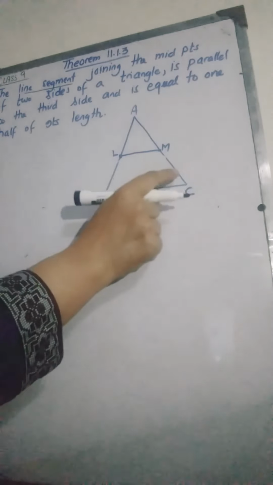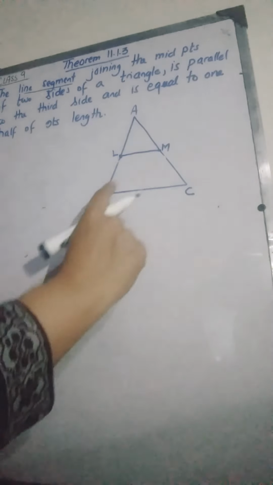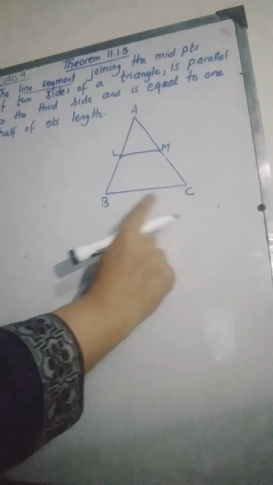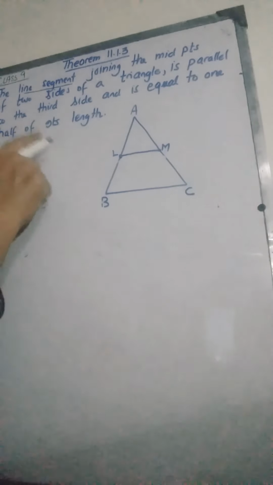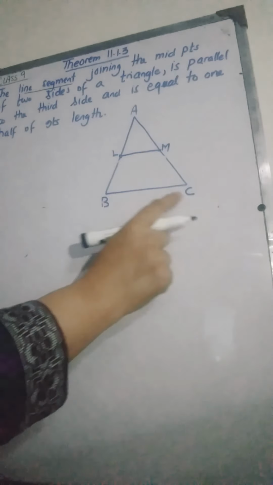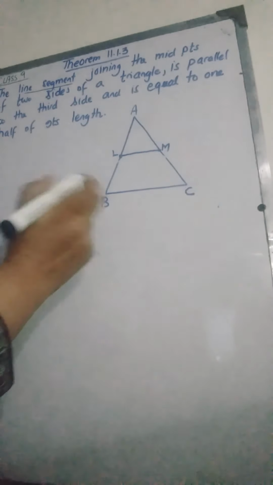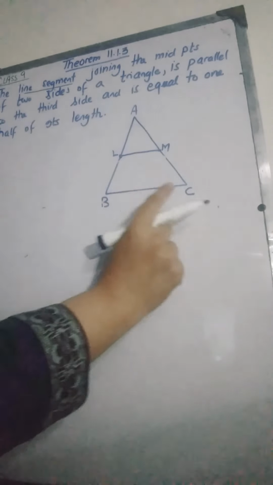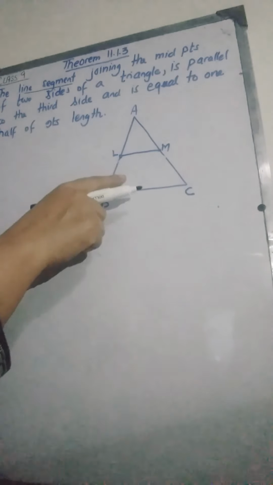So we need to prove that this line segment, which is joining the midpoints of these two sides of this triangle, is parallel to BC, the third side, and is equal to 1/2 of its length. LM is equal to half of BC. These are the two things we need to prove. The first is that LM is parallel to BC, and the second is that the length of LM will be half of BC.